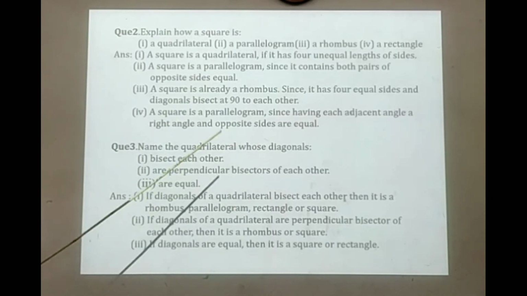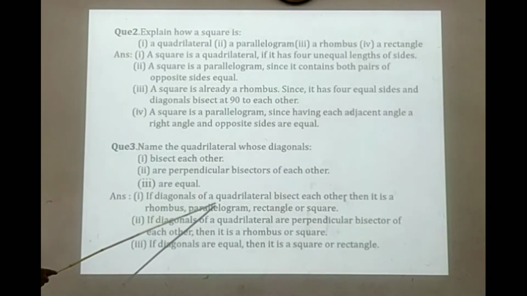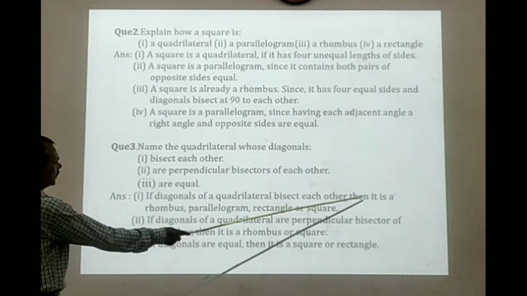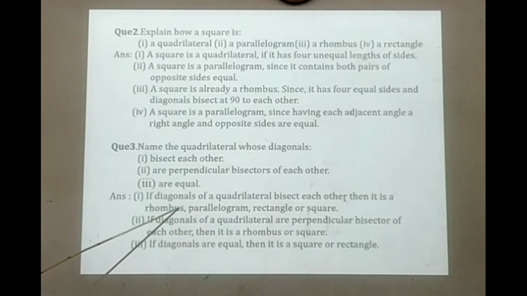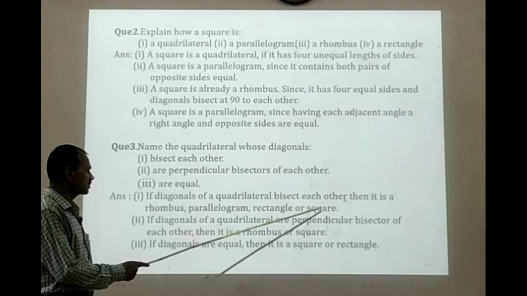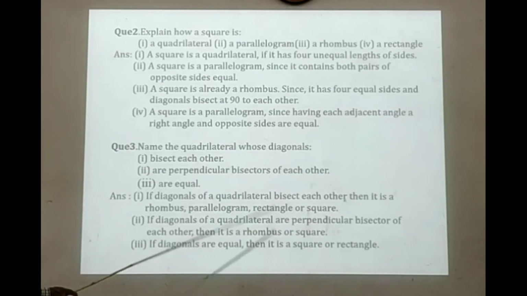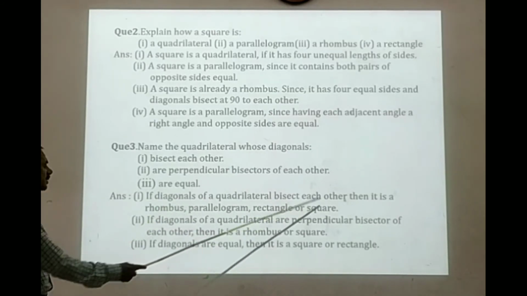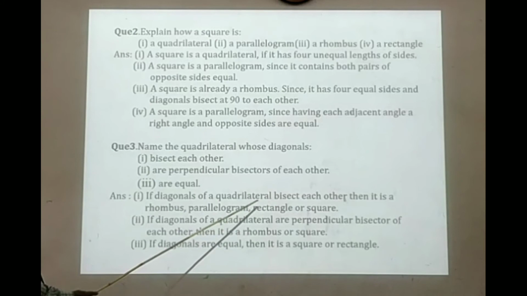Now name the quadrilateral whose diagonals bisect each other. What will be the quadrilateral whose diagonals bisect each other? Then it is a rhombus because in a rhombus diagonals bisect each other. In a parallelogram also they bisect each other, in a rectangle also and a square also. But in a square and in a rhombus, they perpendicularly bisect each other. And here they only bisect.